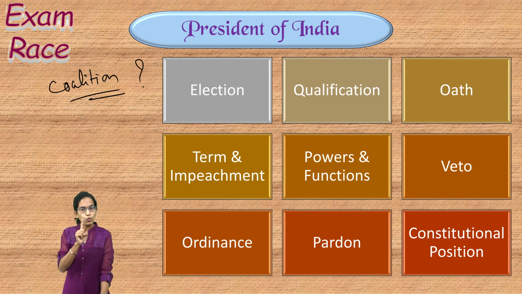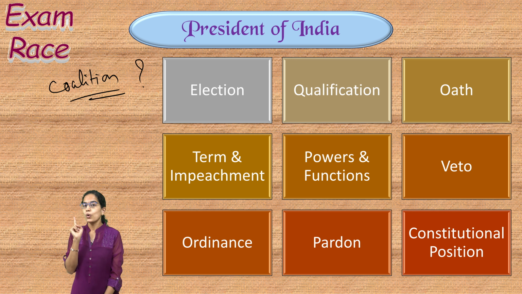There is no one party which has the absolute majority, and in that case, the President has the discretionary power to select the right leader in case of a coalition government. So, that is one way where the President uses the discretionary power.